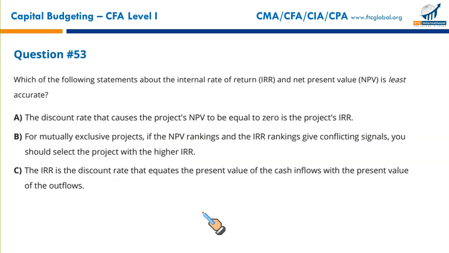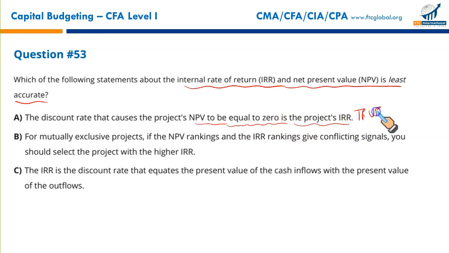Moving on to the next question, number 53. Which of the following statements about the internal rate of return and net present value is least accurate? Least accurate. The discount rate that causes the project NPV to be equal to 0 is the project IRR. It's true. For mutually exclusive projects, if the NPV ranking and IRR ranking give conflicting signals, you should select the one with the higher IRR.